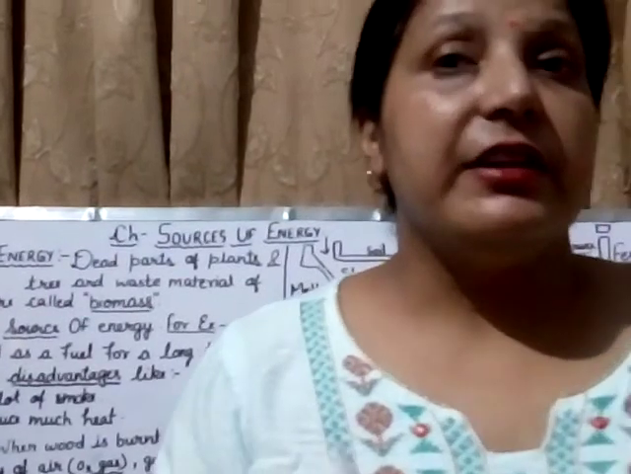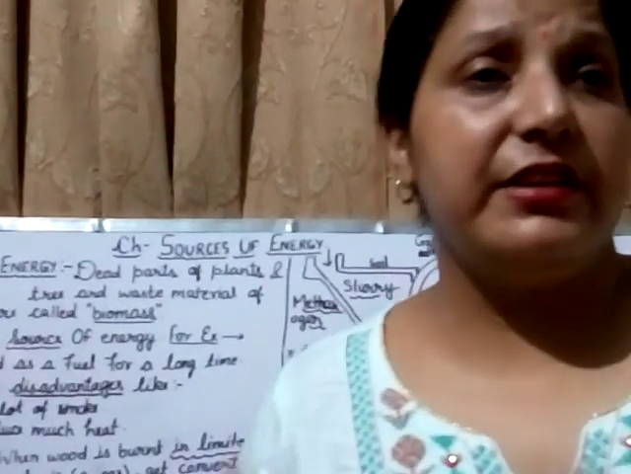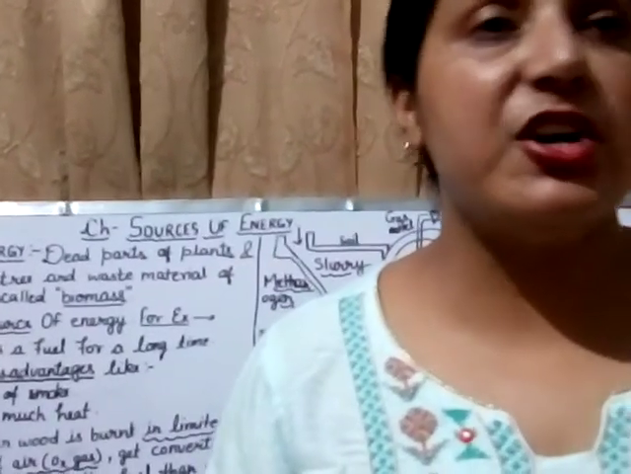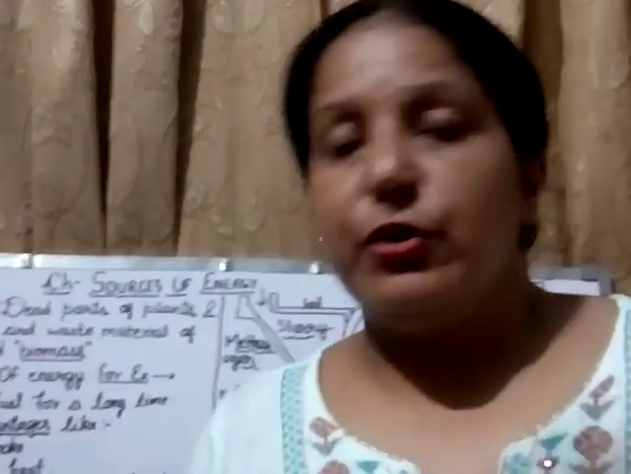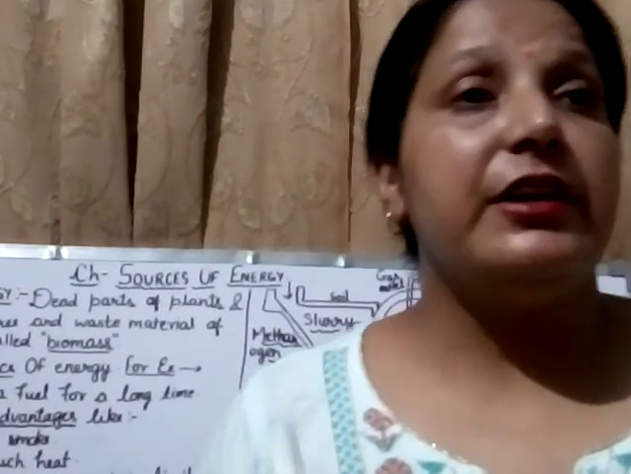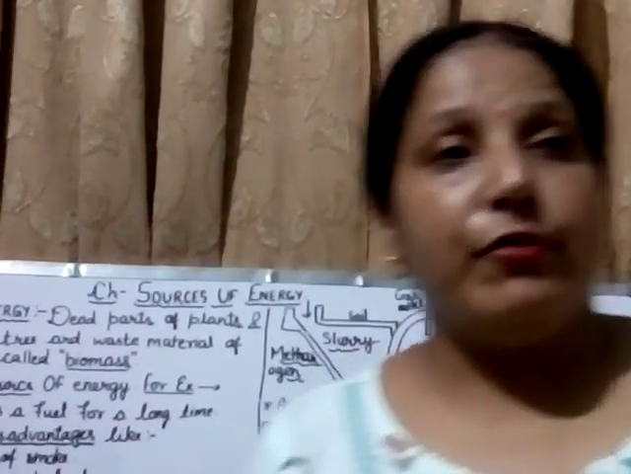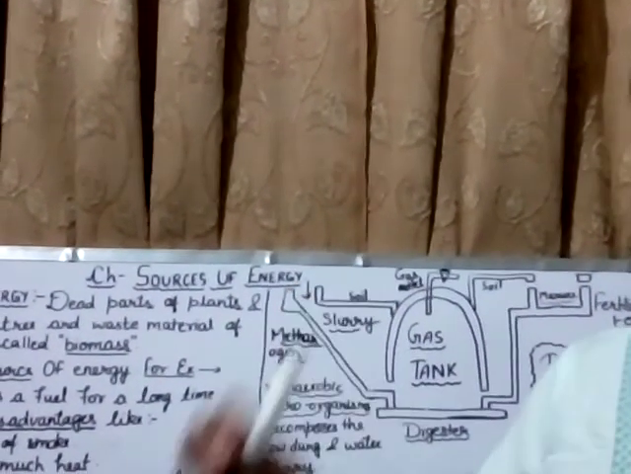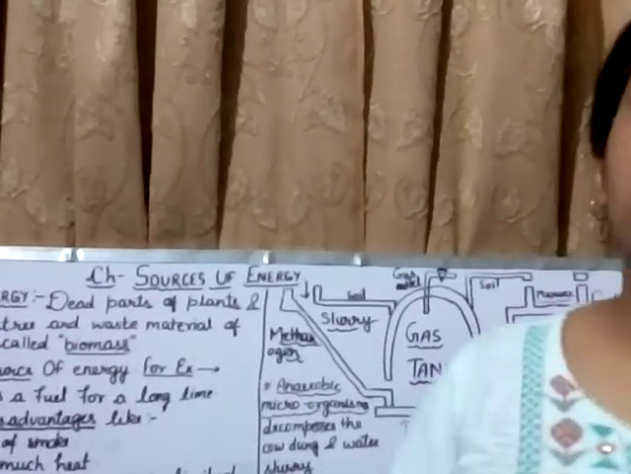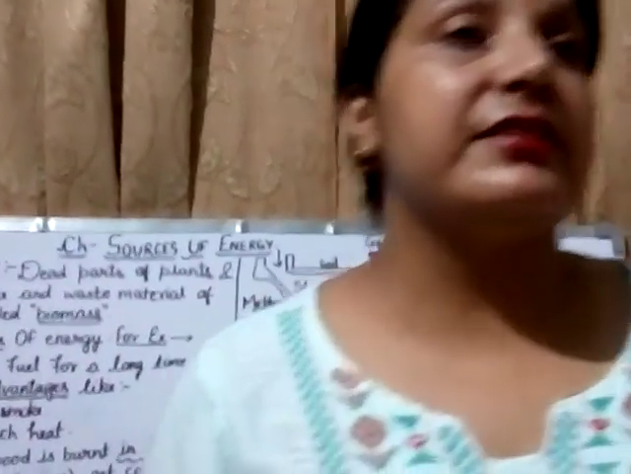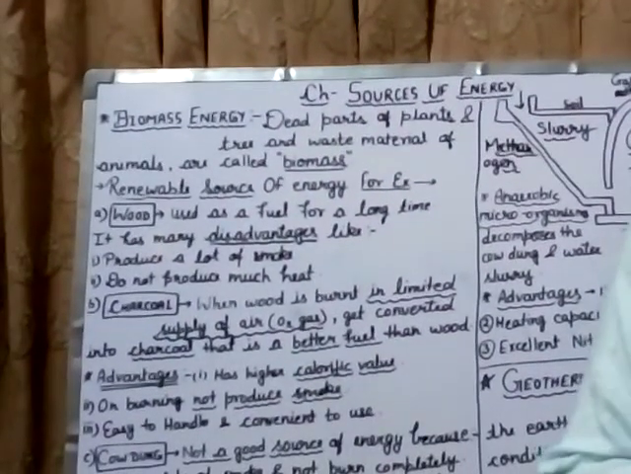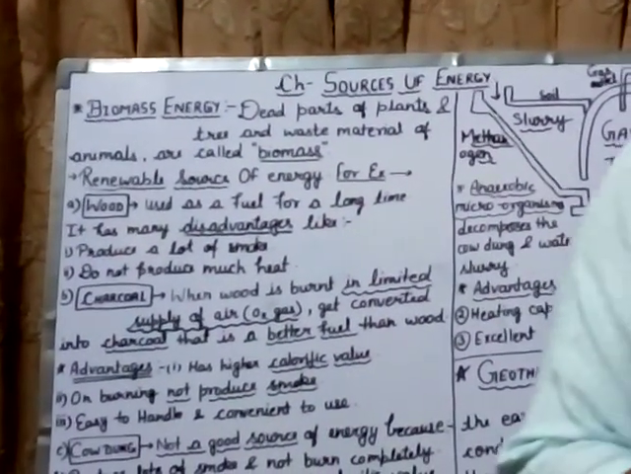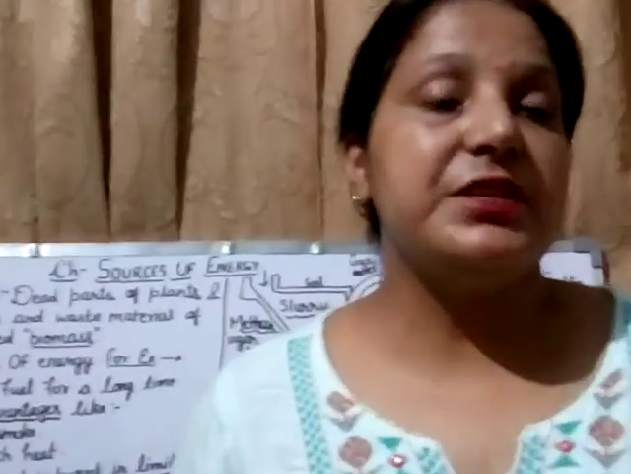That means the dead part of a plant, either it is a leaf, stem, root, branch, flower, etc. Everything that is dropped down from the plant or tree is dead material of plant and tree. So dead part of plant and waste material of animals, that is the excreta, we can say, they are known as biomass. Why? Bio means living and mass means material.